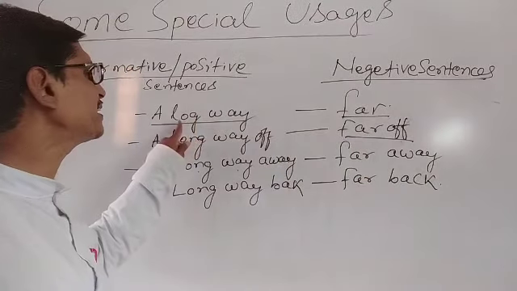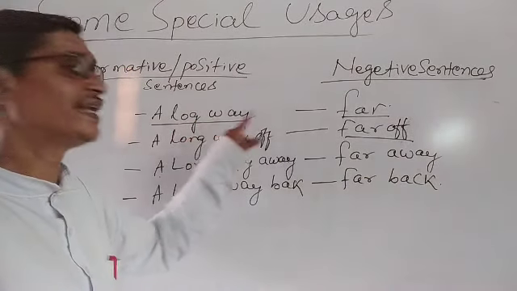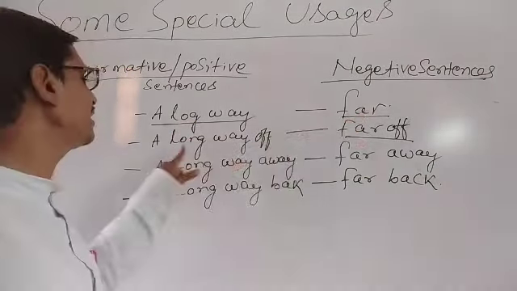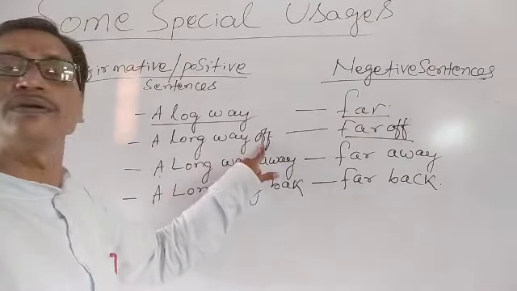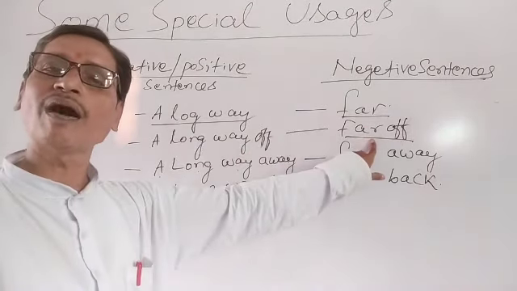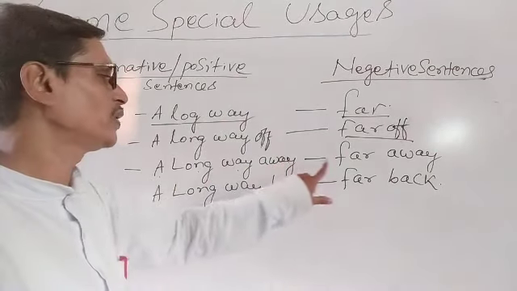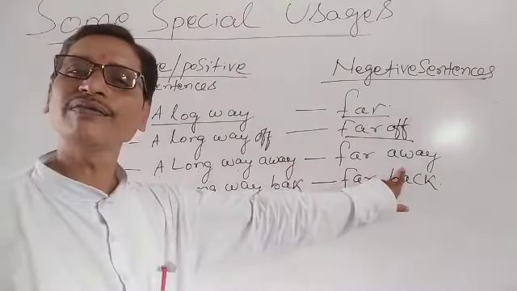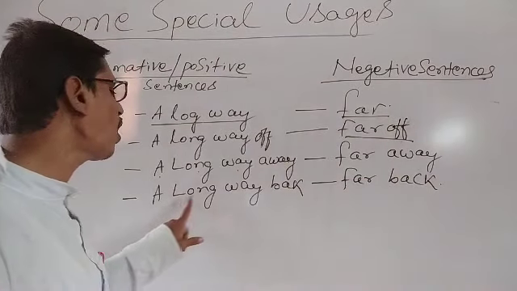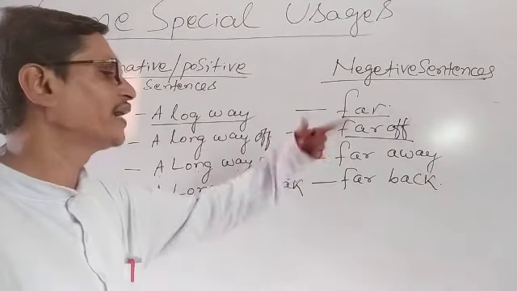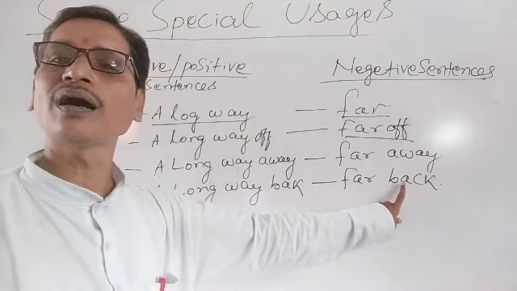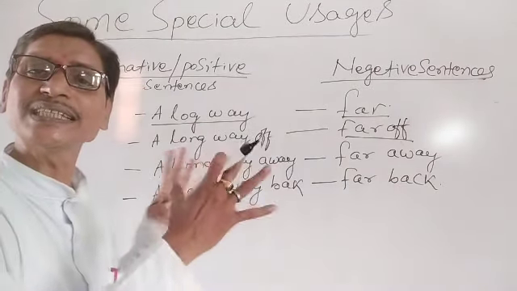When it is positive, it is a long way. Negative, it is far. When it is positive, a long way off. For negative, we use far off. When it is a long way away, for negative, we use far away. When it is a long way back, for negative, we use far back. Understand? So this is the difference.